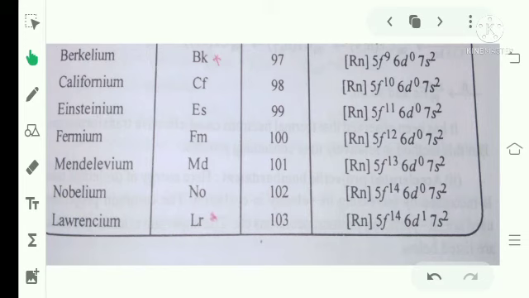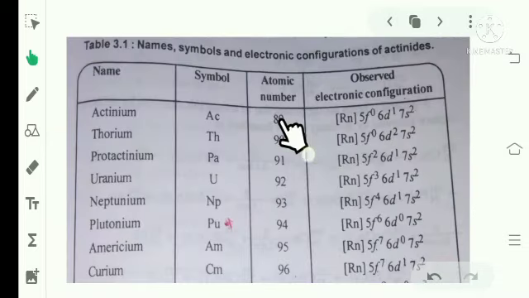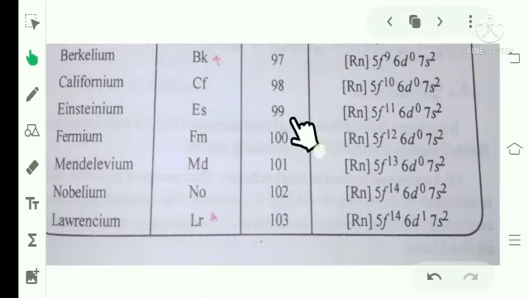Starting with the atomic numbers: from 89, then 90, 91, 92, 93, 94, 95, 96, 97, 98, 99, 100, 101, 102 and 103. That is, the last, lawrencium, has 103.